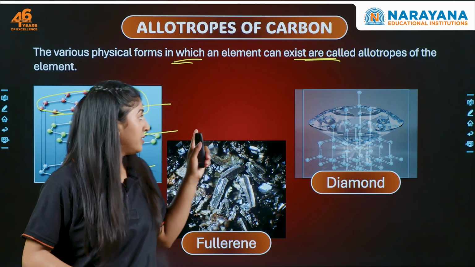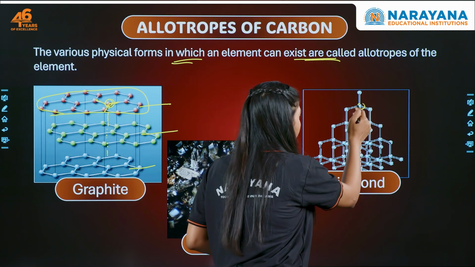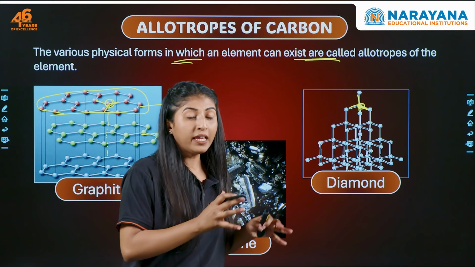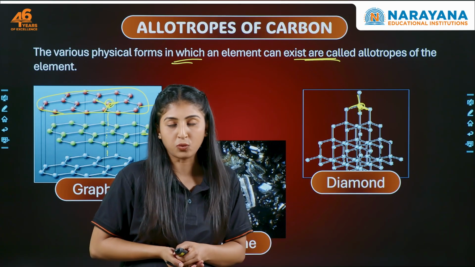Now let's talk about diamond. So diamond has a 3-dimensional structure, meaning one atom is bonded to 1, 2, 3 and 4. That is the reason why diamond is so hard. In fact, diamond is the hardest substance known.